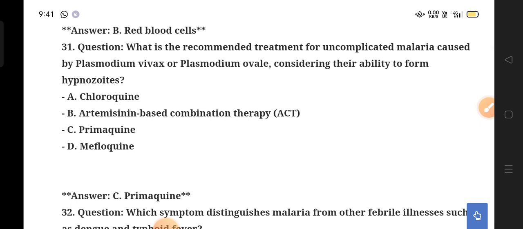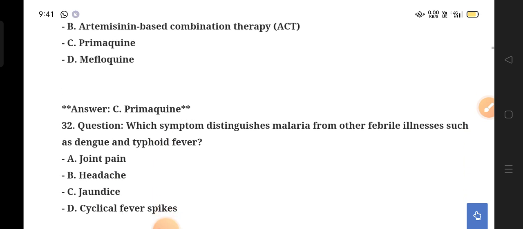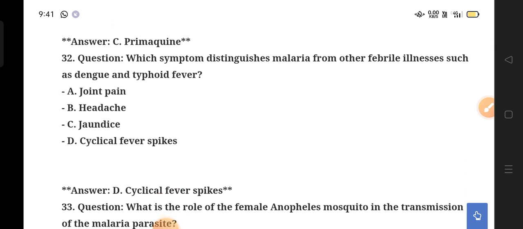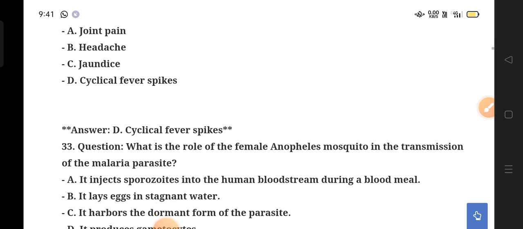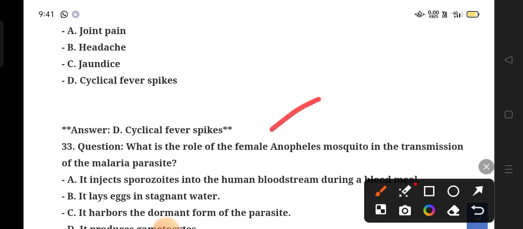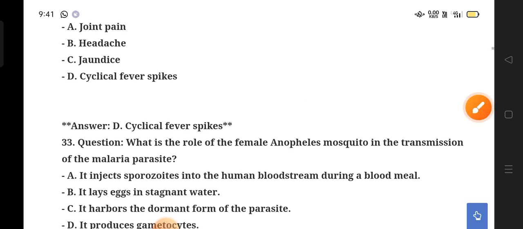Next one is what is the recommended treatment for uncomplicated malaria caused by Plasmodium vivax or Plasmodium ovale, considering their ability to form hypnozoites? Option C, primaquine. Which symptom distinguishes malaria from other febrile illnesses such as dengue and typhoid fever? Option D, cyclical fever spikes.